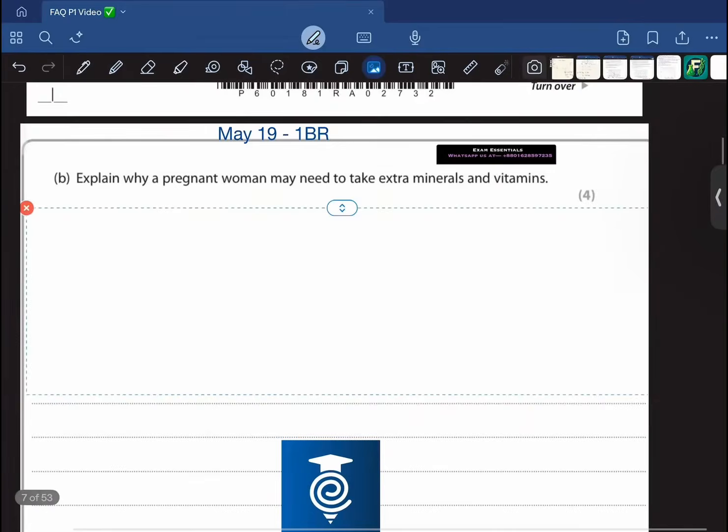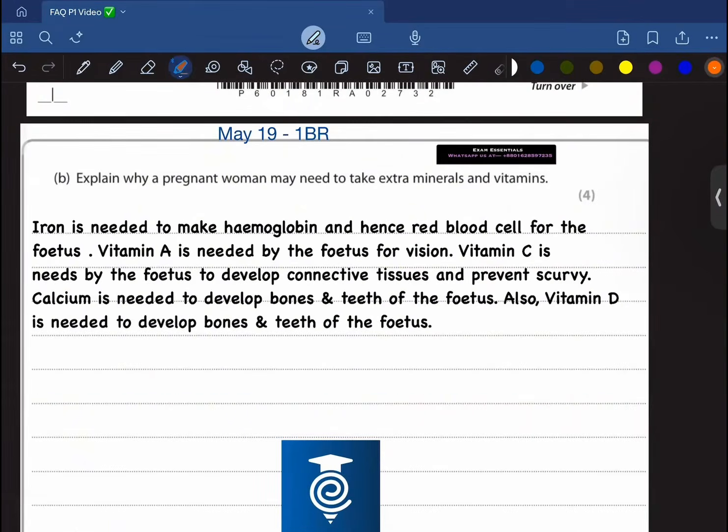So yeah, iron. Iron is needed to make hemoglobin and hence red blood cells for the fetus. Vitamin A is needed by the fetus for vision.